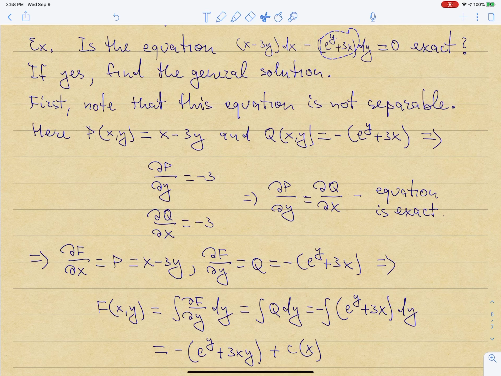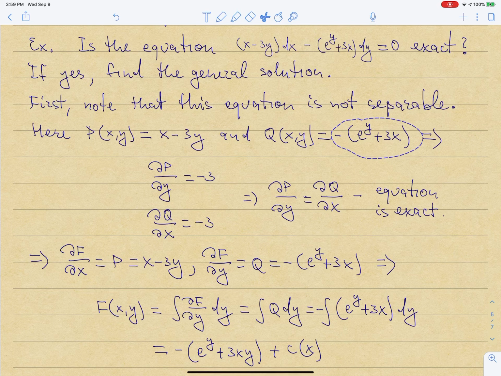Okay, so then what is P in this case? P is the thing which multiplies dx, x minus 3y. Q is the thing that multiplies dy. Notice an important thing here, that my exact equation looked like P dx plus Q dy. So both P and Q should incorporate whatever signs are sitting in front of these expressions. So Q is minus e to the y plus 3x.